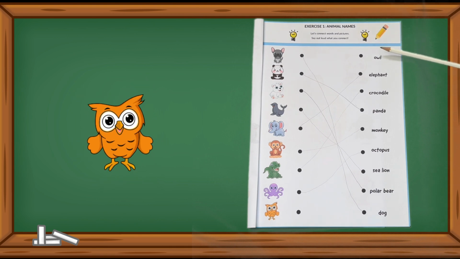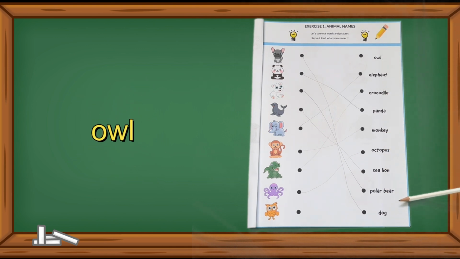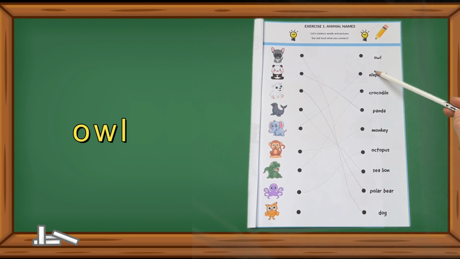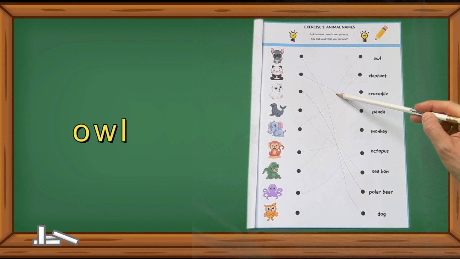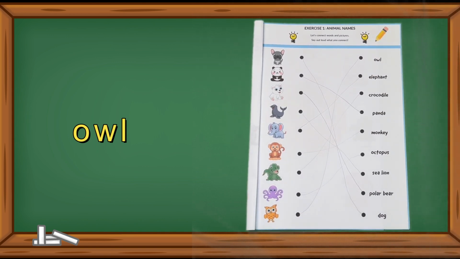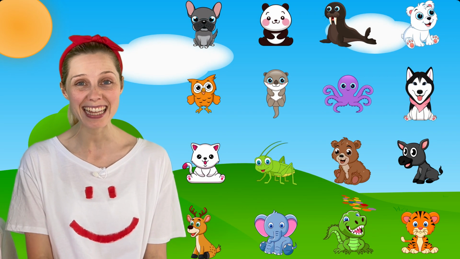Now, let's find the word owl on the right side. Owl is spelled O-W-L. Where is it? Great job! Here it is. Now, connect it to its picture on the left by drawing a line. Great job, everybody! It's so much fun learning animal names.